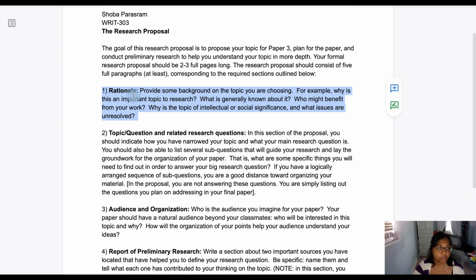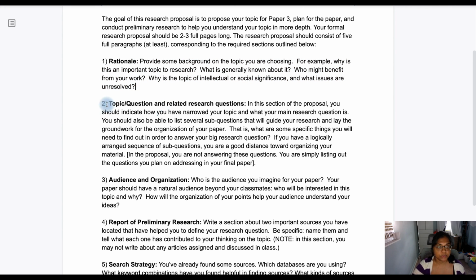So paragraph 1 will be your rationale, where you're providing some background information on the topic you're choosing. So for example, why is this an important topic to research? What is generally known about it? Who might benefit from your work? Why is the topic of intellectual or social significance, and what issues are unresolved? You have to answer these questions, but you can also write other things if you want in your rationale. You don't have to feel limited to only answering these questions, but please address all of the questions that I'm asking.